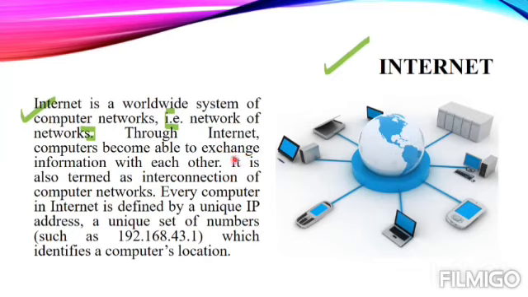It means in this multiple computer networks are connected with each other. Now every computer on the internet has a unique IP address. An IP address is a number, something like this. And this unique IP address is used to identify a device or the location of a computer in the network. So this internet is a connection of multiple networks around the world, and we can say that it's a global system of networking.